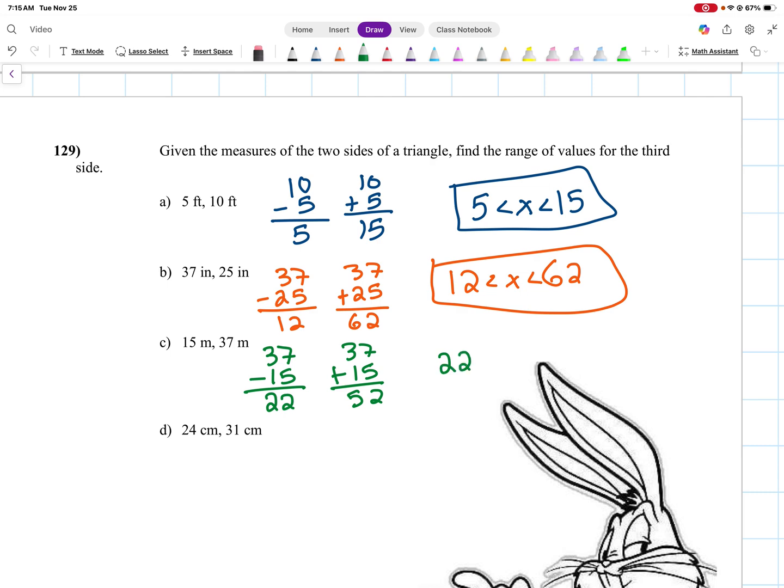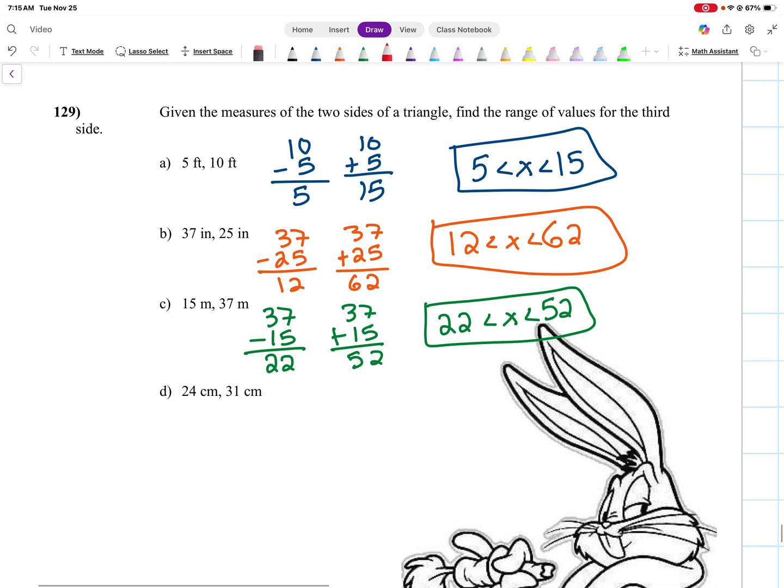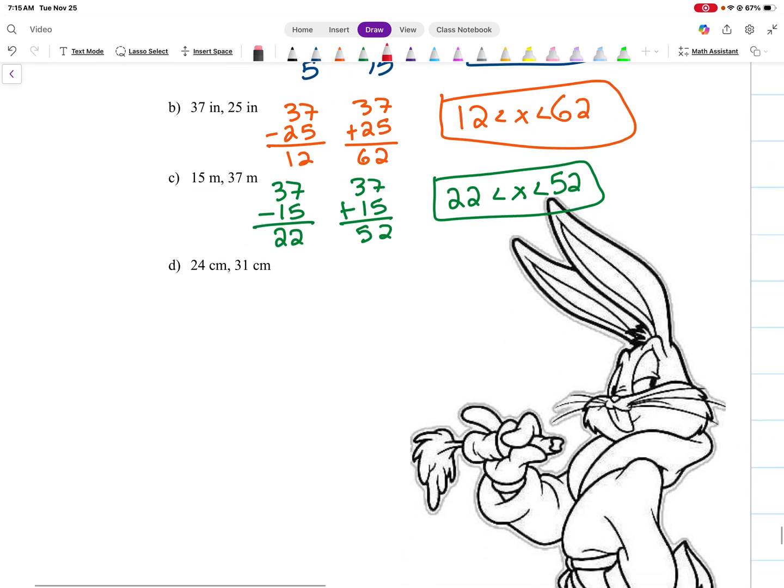So we're anywhere between 22 and 52. All right, and lastly, D. So same thing, we're going to subtract the 2, and we're going to add the 2 to get 55. So in this one, we're anywhere between 7 and 55.